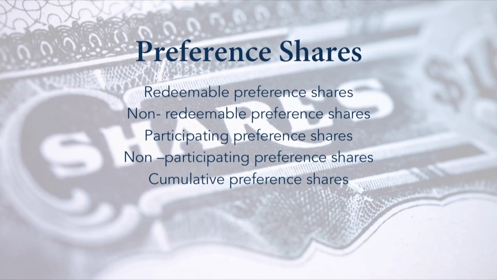In case the company has incurred loss even in 2013, the dividends would be carried forward till the company earns profit in any year. The sixth type, non-cumulative preference shares. These shares would have the right to receive dividend only in the year where the company has earned sufficient profit. The unpaid dividends will not be carried forward.